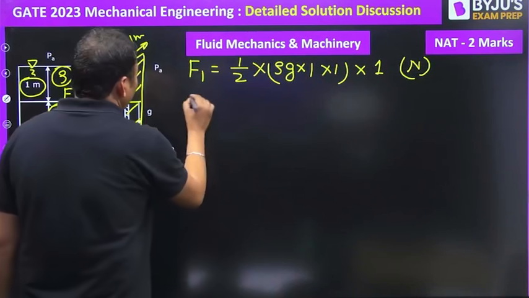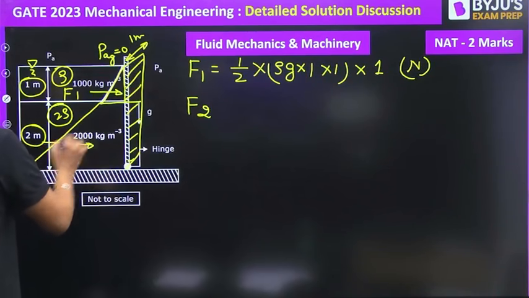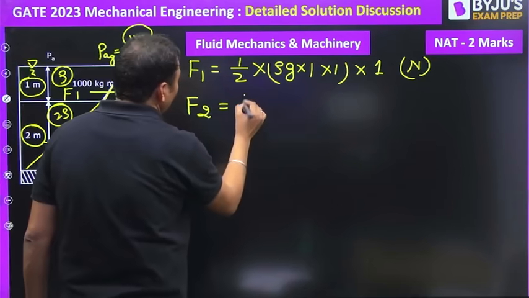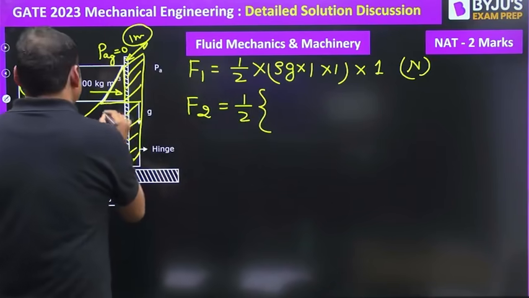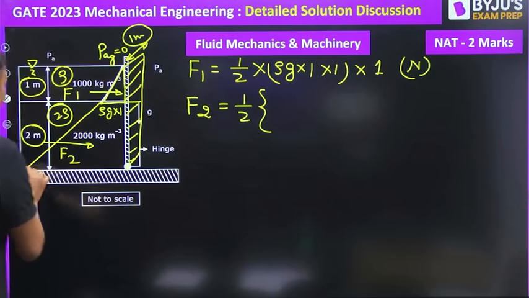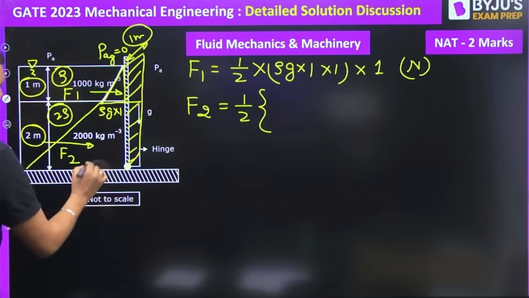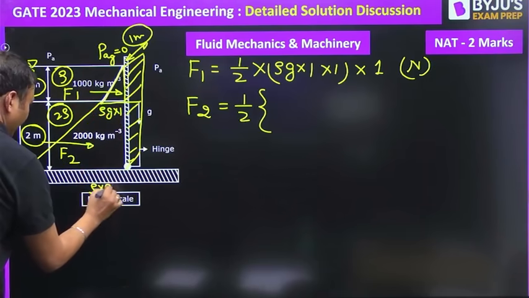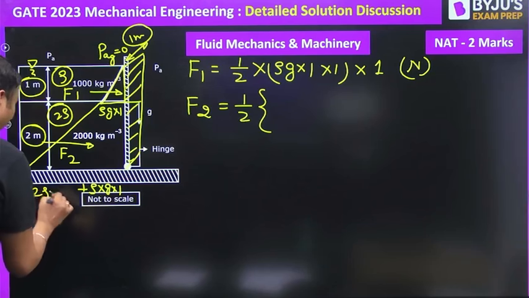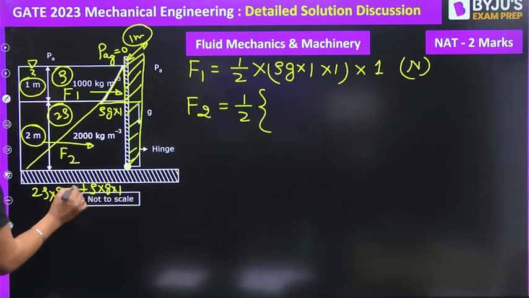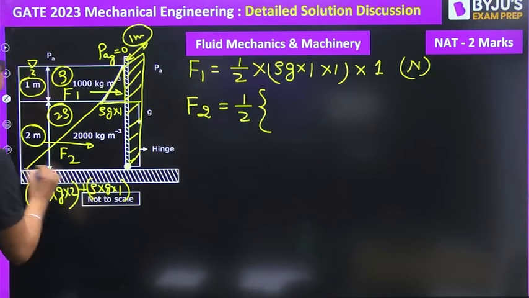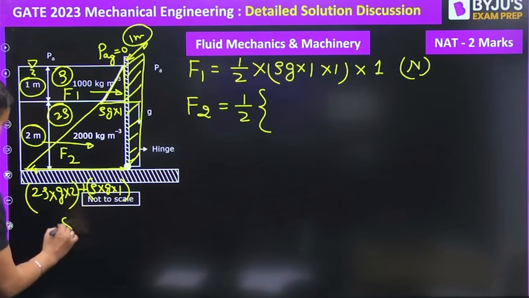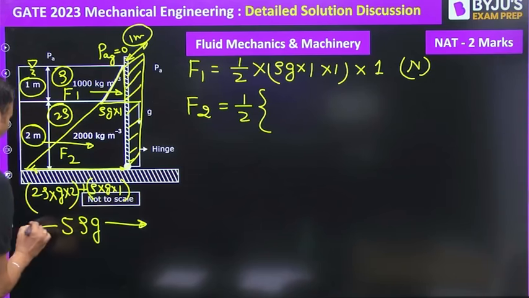Similarly, F2 is the area of pressure prism 2 multiplied by the width, which will give the volume. For the trapezium, it is half of the sum of parallel sides. One side is rho into g into 1, and the pressure at the bottom will be equal to rho into g into 1 plus 2 rho, the density of the lower fluid, into g into 2, isn't it? So this distance will be 5 rho g.